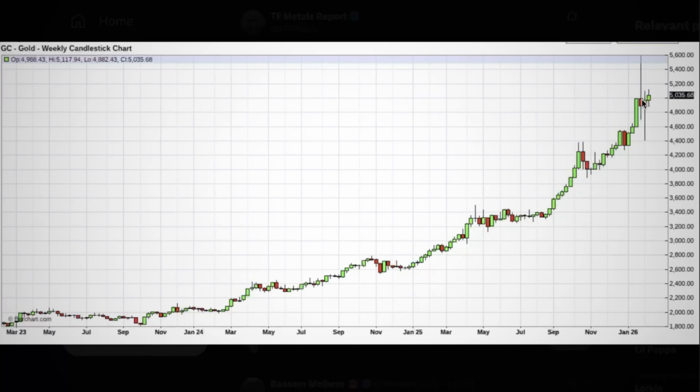I didn't know about this until this tweet, and you can see in the past 2 or 3 weeks, we got really high intra-week volatility, extremely high, dropping as low as 4,400 and going as high as 5,600. So the price of gold is definitely fluctuating quite a bit. But last week it did close above $5,000 an ounce for the first time. So thank you, TF. I want to start with this chart here, which includes the price of gold.